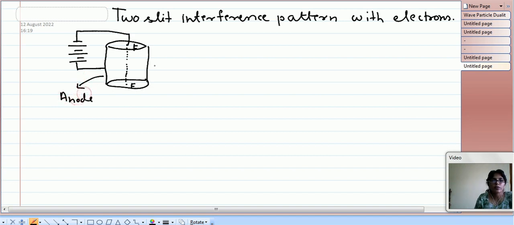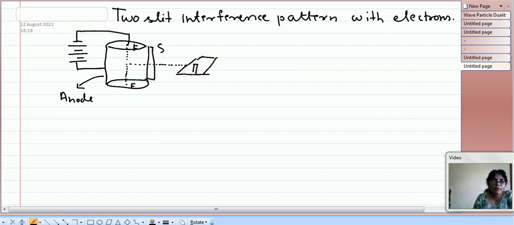Electrons are ejected from this assembly, and there is also a slit here to control the beam of electrons, and then these electrons are passed through two parallel slits.